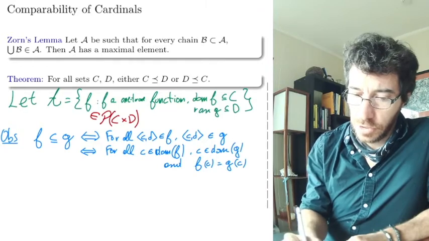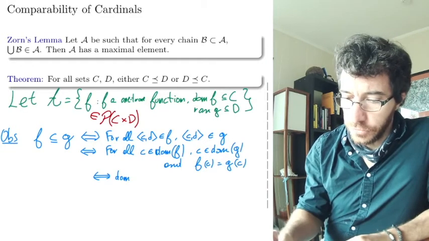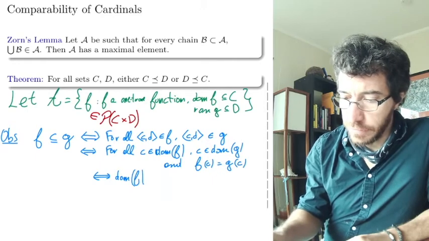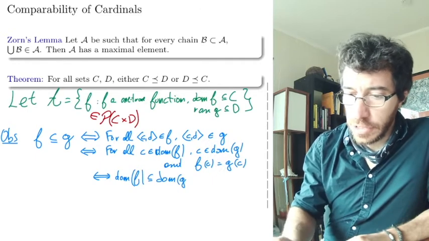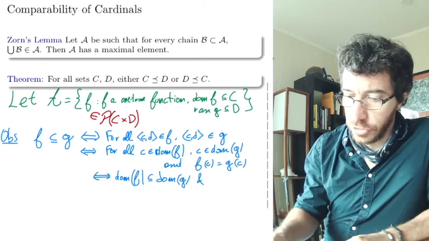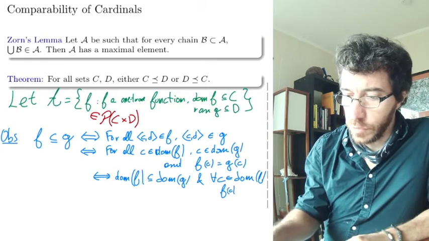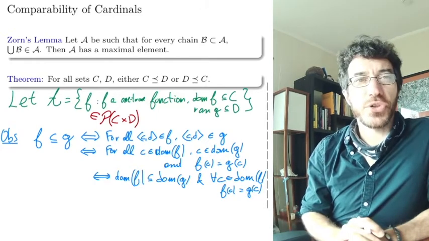So in other words, this is the same thing as saying that the domain of f is a subset of the domain of g. Every c in the domain of f is in the domain of g, and for all c in the domain of f, f(c) equals g(c). Okay, so that's what that means.